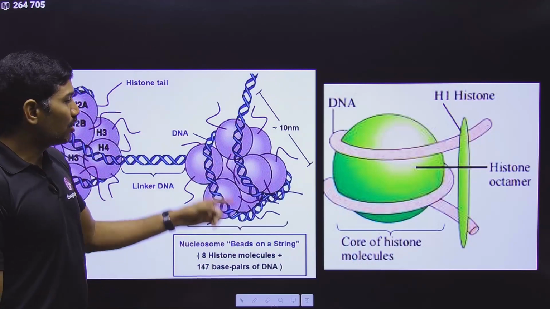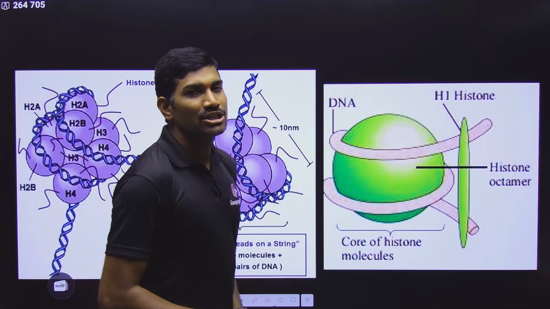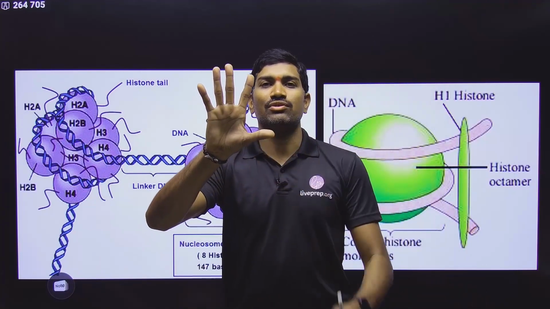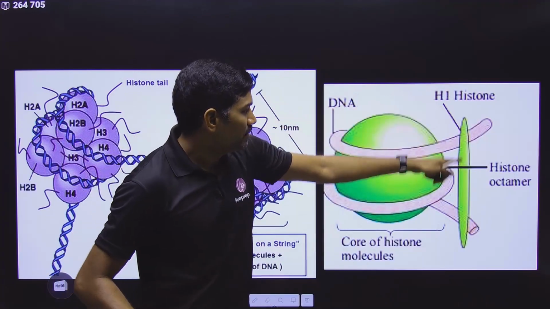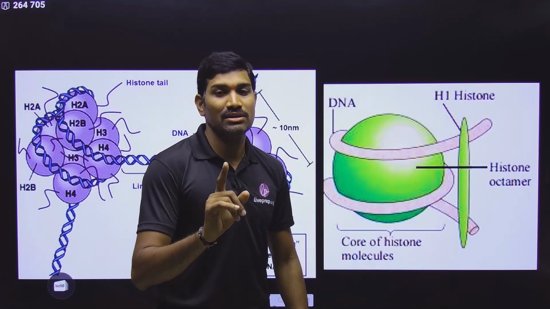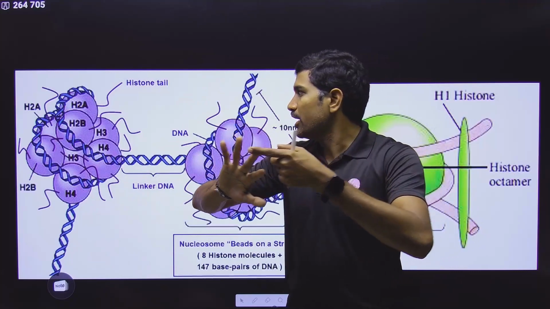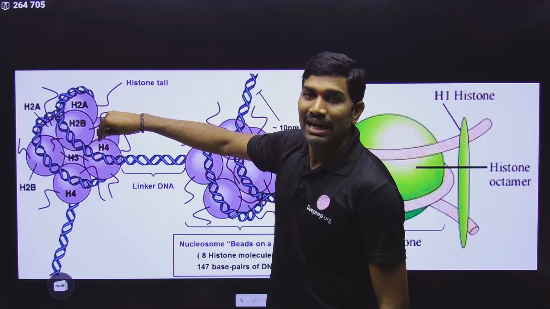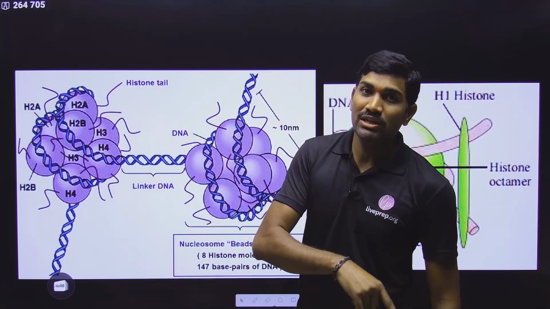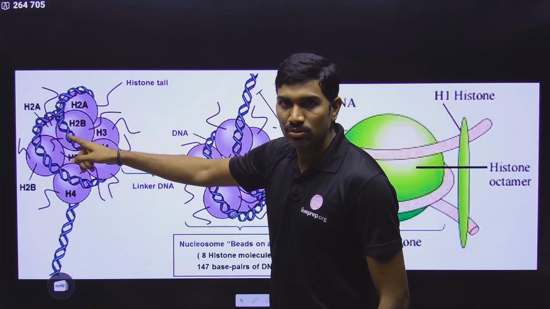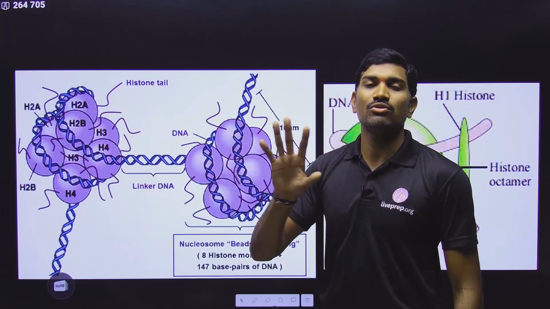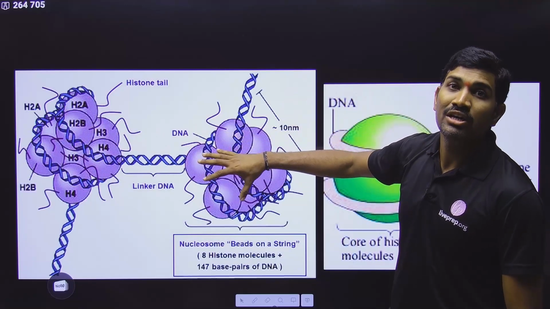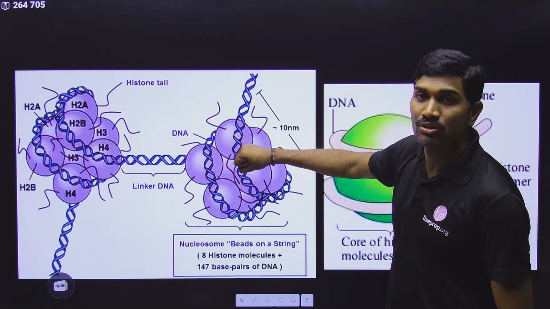In the case of eukaryotes, how is DNA associated with histone proteins? In eukaryotes, a total of 5 types of histones are there: H1, H2A, H2B, H3, H4. At least the H1 name is given in the NCERT diagram, so please remember this. And the remaining 4 are H2A, H2B, H3 and H4. Each one is 1 unit, so 1, 2, 3, 4, and like this another 4 are there. That means each one is present in 2 copies: H2A 2 copies, H2B 2 copies, H3 2 copies, H4 2 copies. So in total we get 8 copies. All the 8 are present together. It is called the histone octamer.